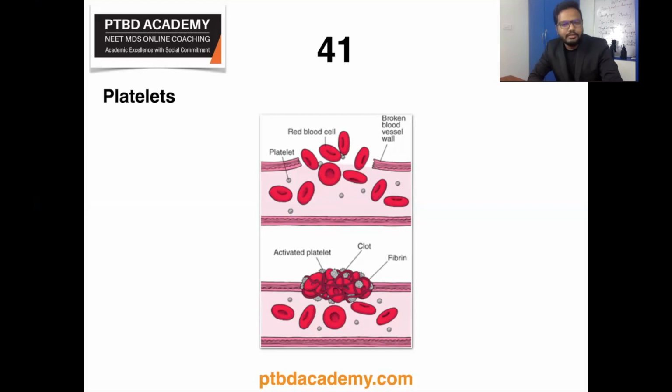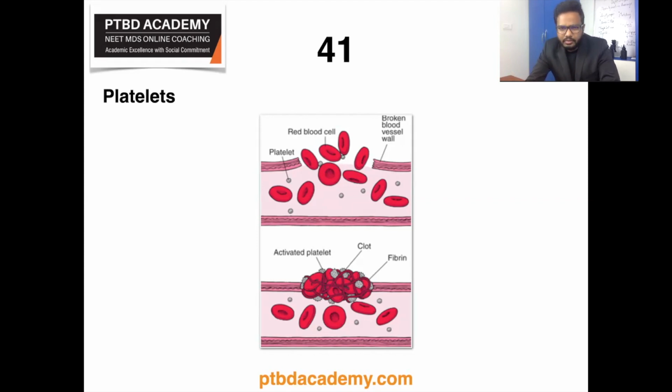So platelets, as you know, are responsible for formation of intrinsic prothrombin activator, and this substance is responsible for onset of blood clotting. In the blood clot, blood cells, including platelets, as you can see, get entangled within the fibrin threads, and the cytoplasm of platelets also contains contractile proteins, namely actin, myosin, and thromboxane, which are responsible for clot retraction. So platelets also do have a role in clot retraction.